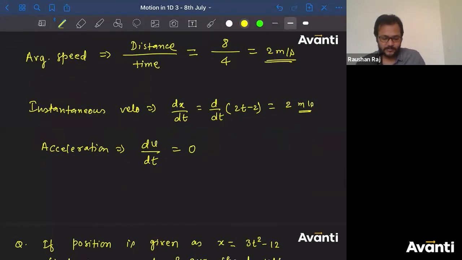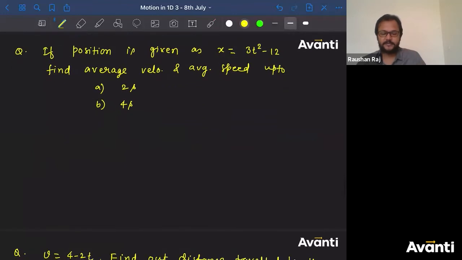Let us move ahead now and go to the tricky question. This is called the tricky question. I need the answer for the first case and the second case, both. The question remains the same: find the average velocity and average speed. First, give me the answer of the first case for 2 seconds.